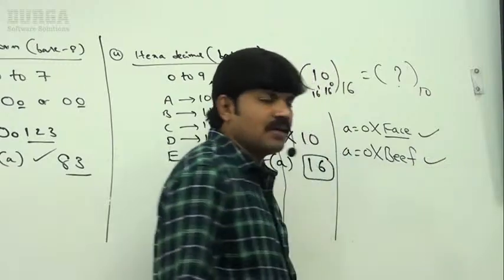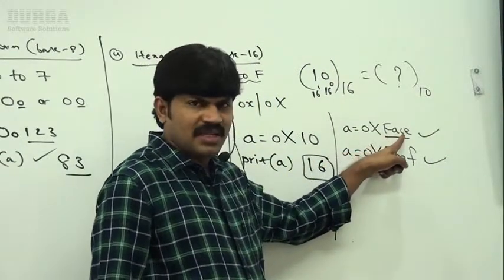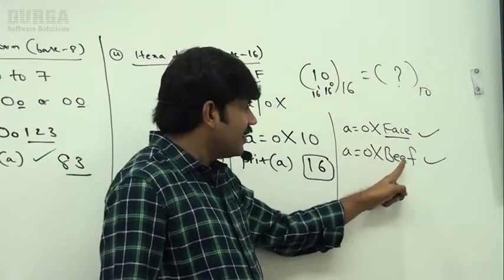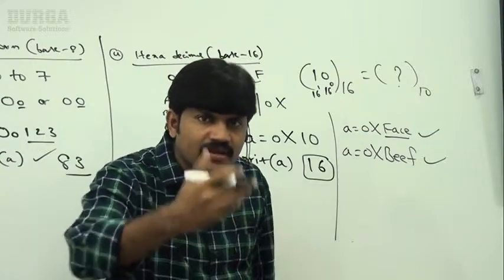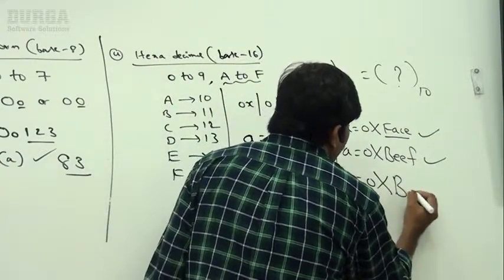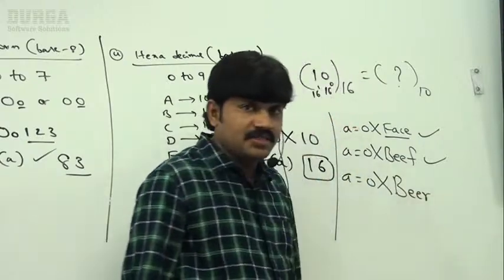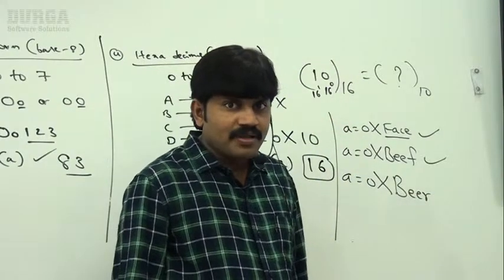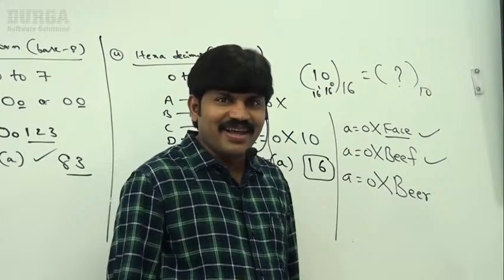If you want, you can print, sir. Maybe 48,000 some odd number it's going to give, the equivalent decimal value, right? Sir, if I take A is equal to 0x beer, is it valid or not?